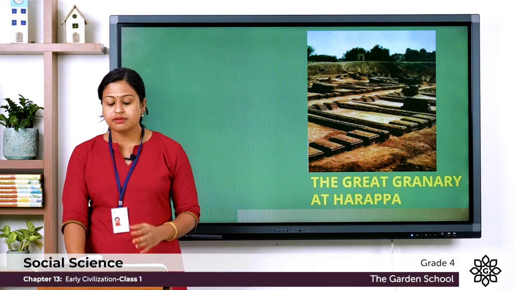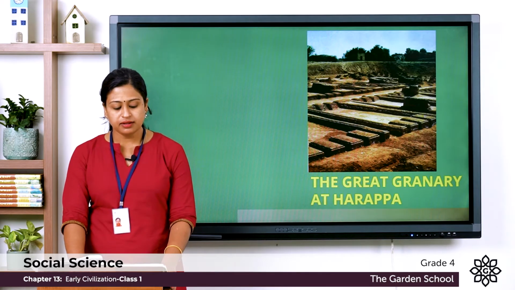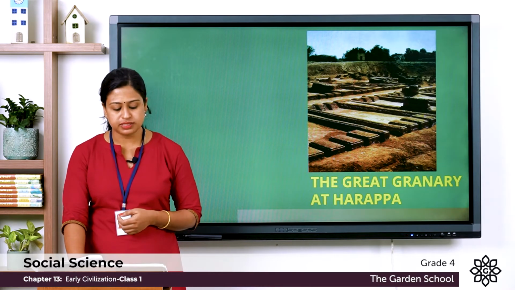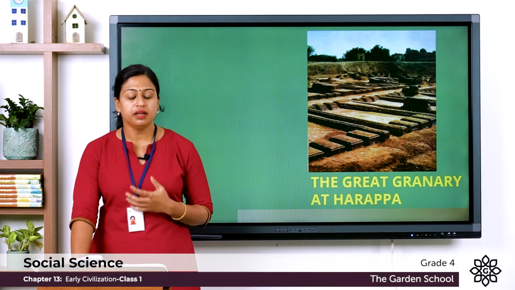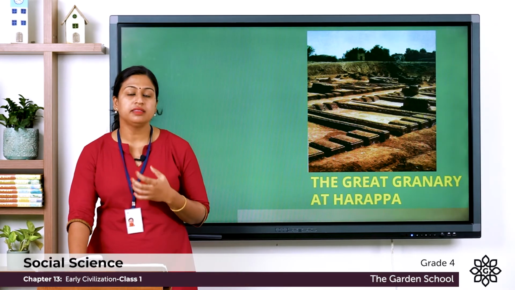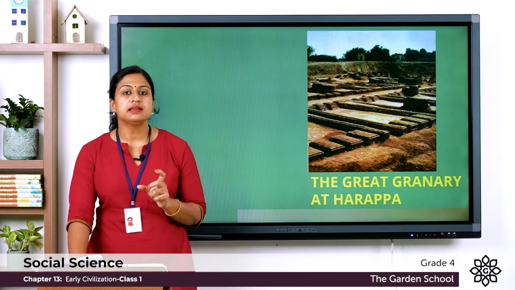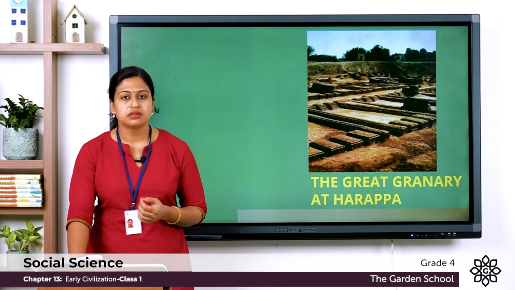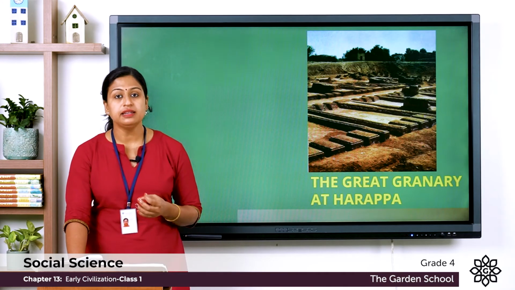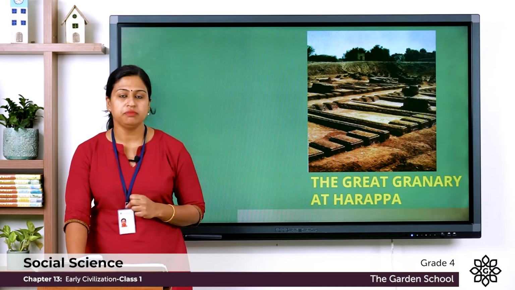So many crafts, toys and auctions have been found in these sites, and at those times metals were used to make vessels and tools. So merchants traded grain, food crops and artifacts. So who are these merchants? They are the persons who buy and sell things in the market, and trading is a process of buying and selling things. So at that time the merchants traded grains, food crops and artifacts. So artifacts are those objects which are made by human beings.